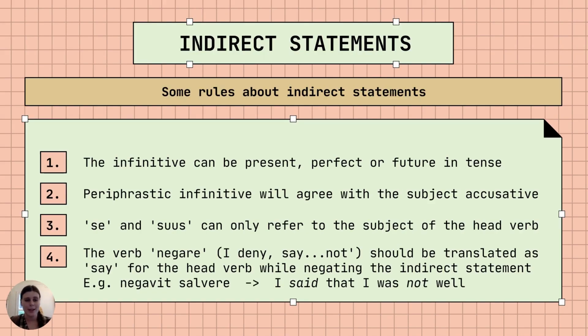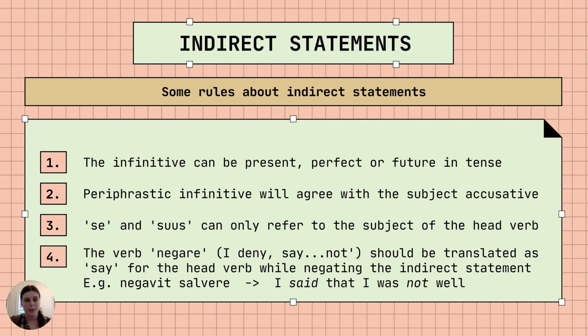Okay, so there's a few rules that we need to remember about indirect statements. So the first one is that the infinitive can be present, perfect, or future tense, right? And there is a thing called the historic present infinitive, which you can look up if you are particularly interested. But those are the three tenses that are going to appear in indirect statements.